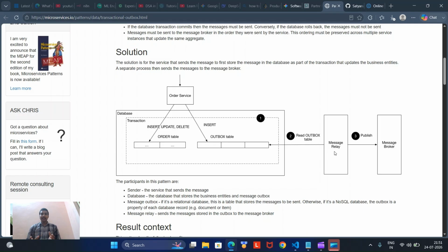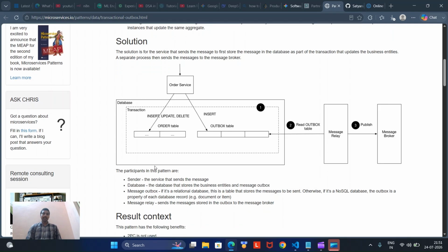which is acting as the worker between our message broker and our outbox table. The message relay will continuously poll our outbox table, which is acting like a webhook. Whenever something happens in the outbox, it will be processed by the message relay worker, and it will give that message to our message broker. It will be helpful in building something called pub models.